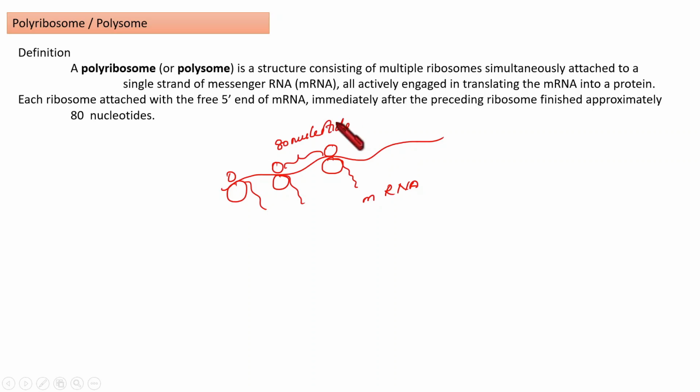That number can vary. Anyway, after the first ribosome moves ahead and translates 80 nucleotides, then the second ribosome comes and binds. As it also moves ahead translating 80 nucleotides, then the other one. So the gap will be approximately 80 nucleotides.